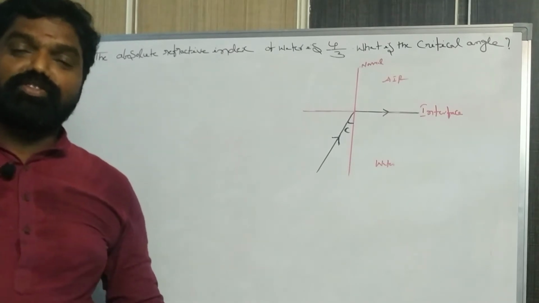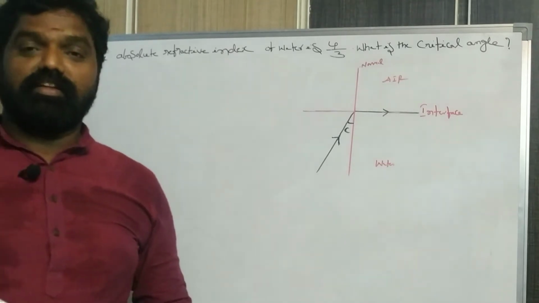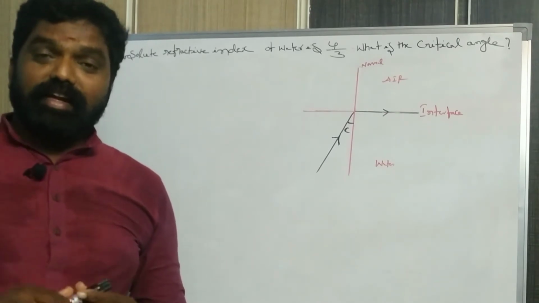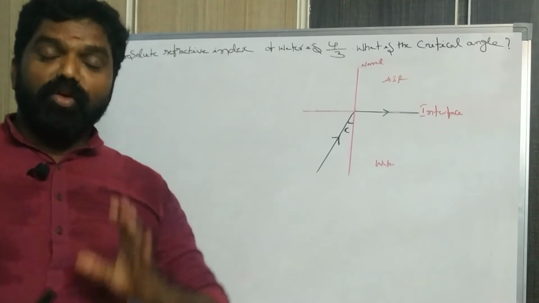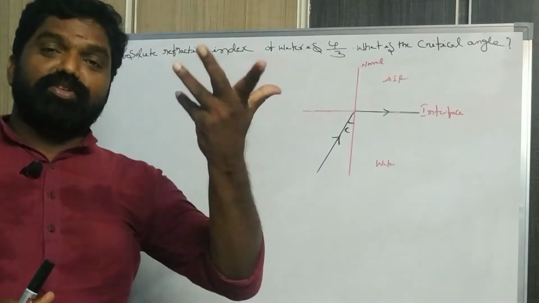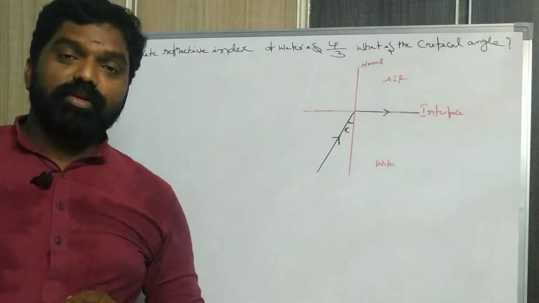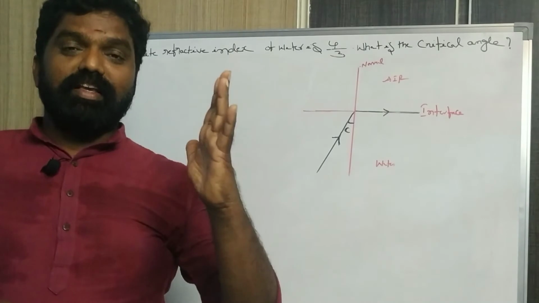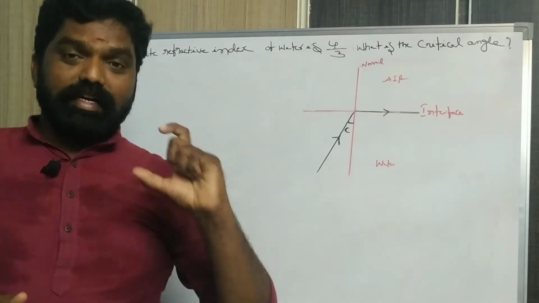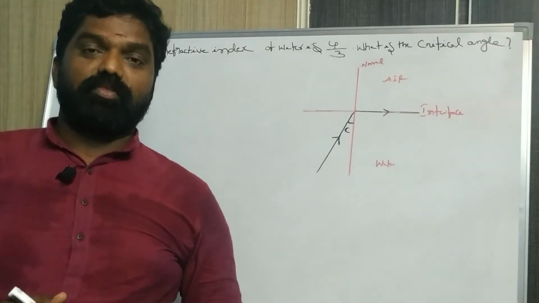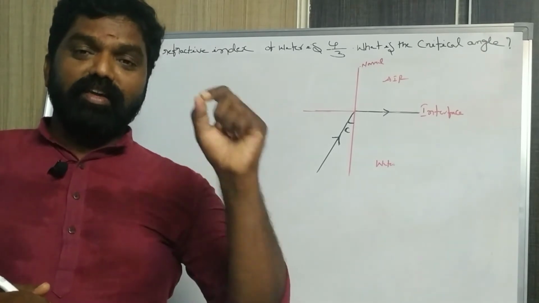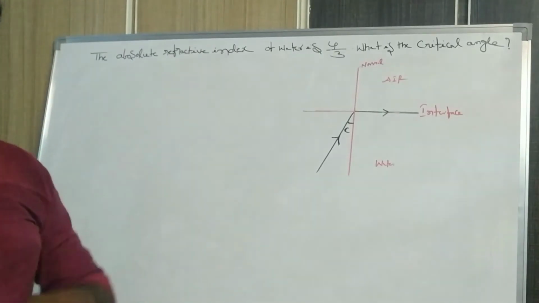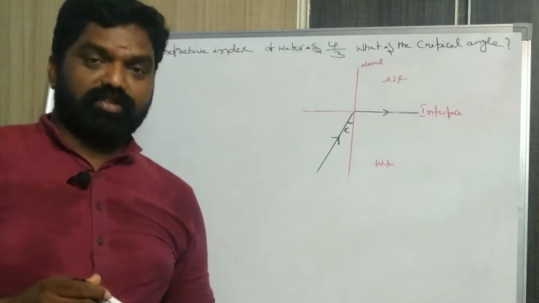If the angle of incidence is greater than the critical angle, that light ray is reflected into the same medium, meaning the light ray is sent back into the denser medium when light travels from denser to rarer. So what are the conditions of total internal reflection? Always the light ray travels from denser medium to rarer medium, and second, the angle of incidence is always greater than the critical angle. So these are the conditions of total internal reflection.